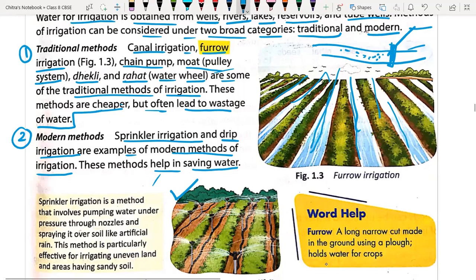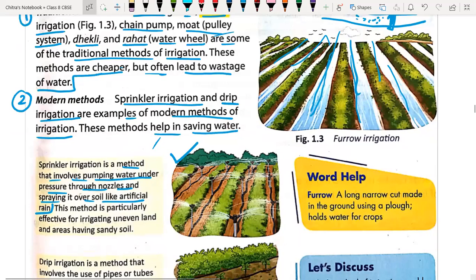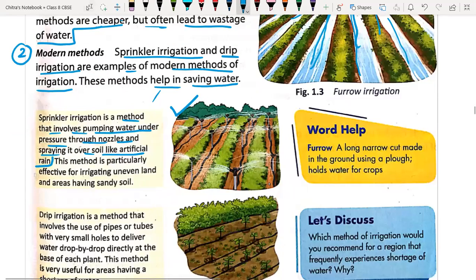Okay, so sprinkler irrigation is the method that involves pumping water under pressure through a nozzle and spraying over the soil like artificial rain. Here you can see in the diagram the artificial rain over the crop. This method is particularly effective for irrigating uneven land and areas having sandy soil. Even in our area we use this type of irrigation in gardens also.